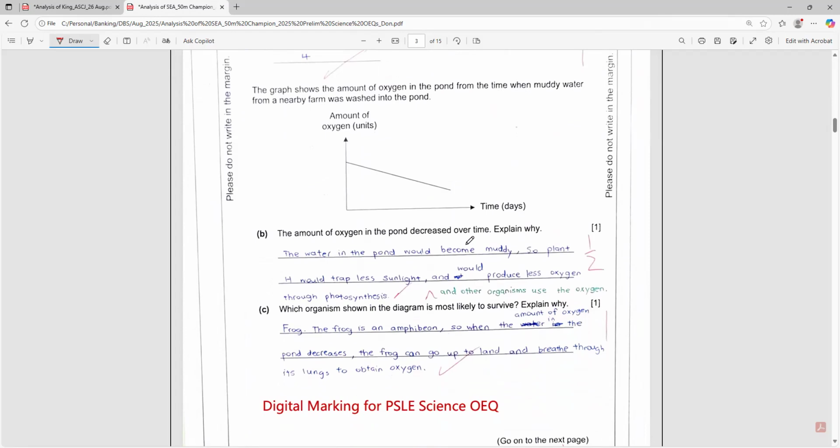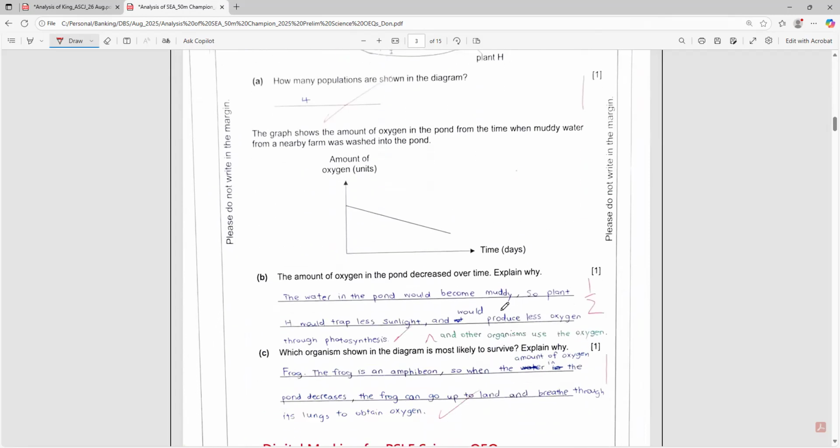Okay, why this amount of oxygen decrease? Because the pond becomes muddy, right? So the aquatic plants will trap less light, resulting in a lower rate of photosynthesis, and also other organisms are using the oxygen for respiration. Okay, which organism is most likely to survive is actually the frog, because the frog is an